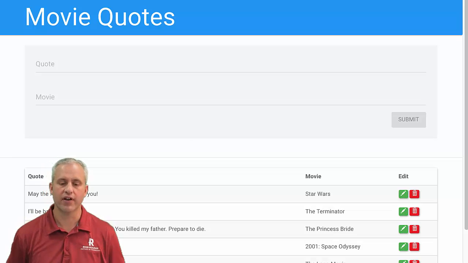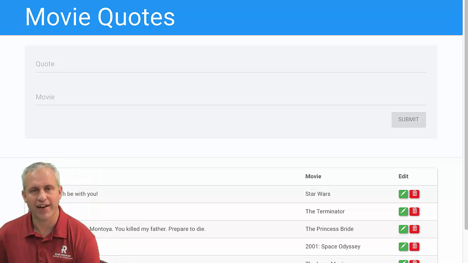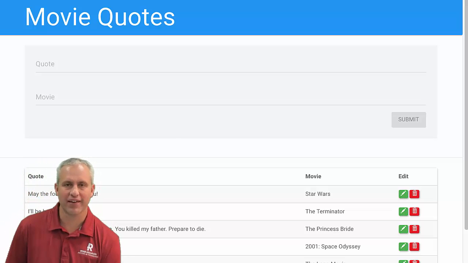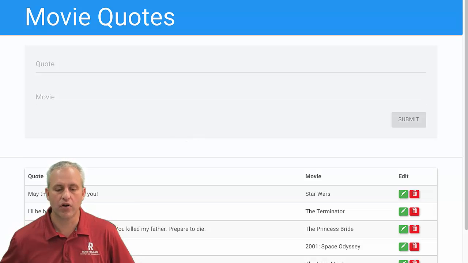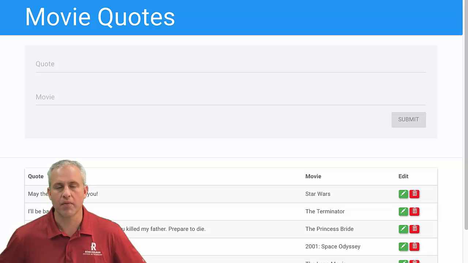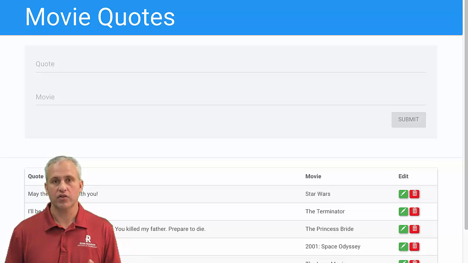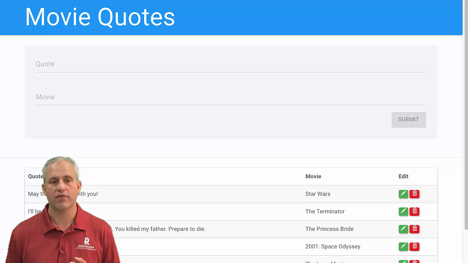Angular with Firebase fun. I do think this is really fun. I don't know why, but in development with Angular, it just kind of makes me happy. So there's an app that we're going to be working on this time. This app is called Movie Quotes, as you can probably guess from the title. And the idea is I use movie quotes a lot whenever I don't really care about the object.